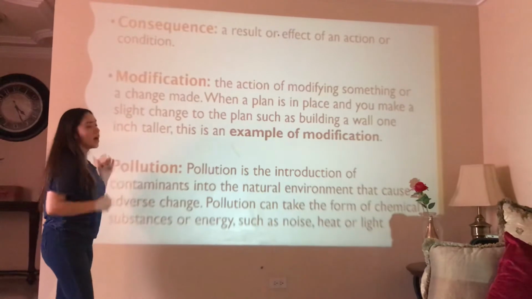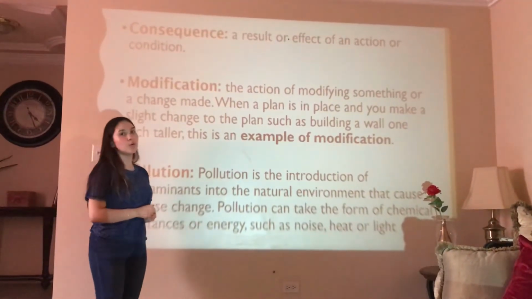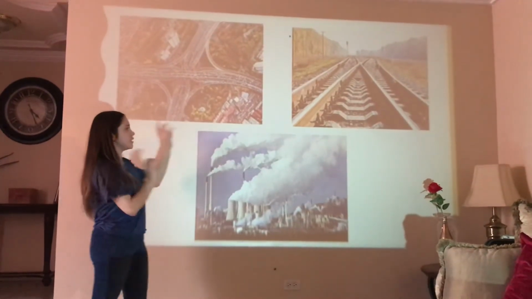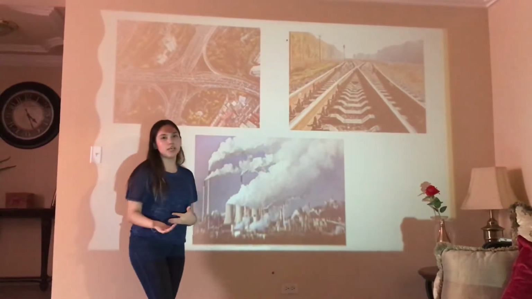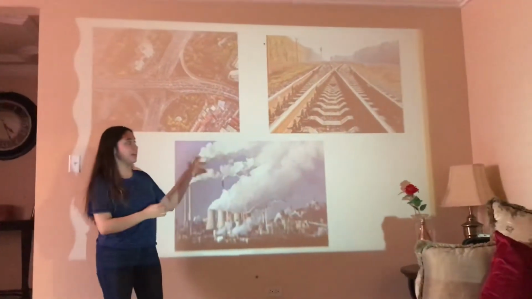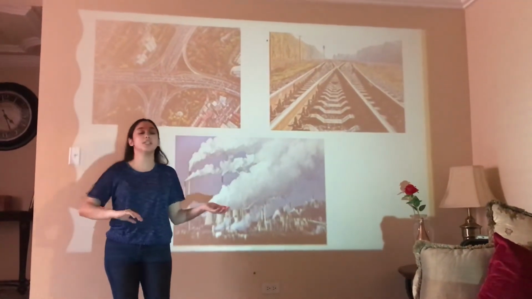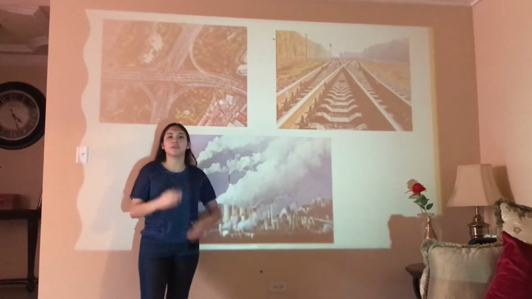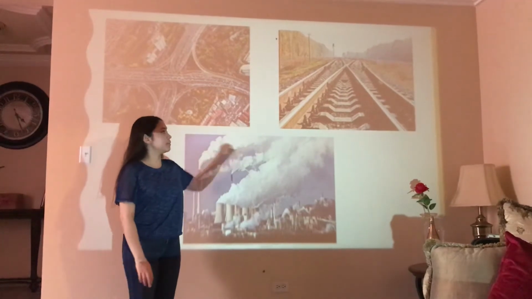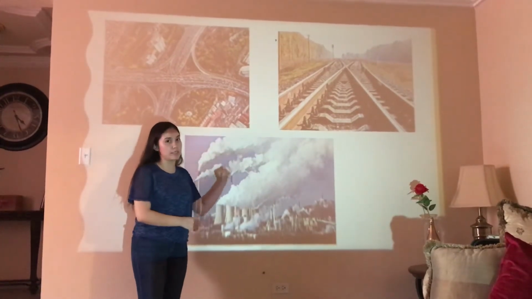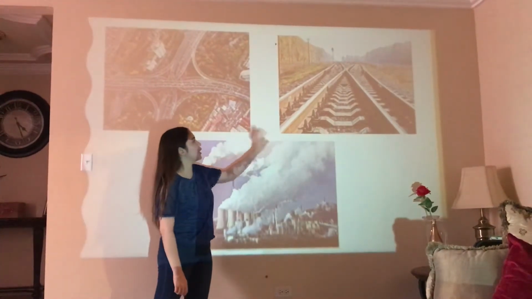Okay, so now we're going in deep with the lesson. As you can see here we have some images, but first I want to tell you that these, I'm going to explain later, but these are human modifications. Human modifications are changes that humans have made over the years from the past to today. For example, here we see human modifications in the environment. So the first one is the building of roads and railroads.